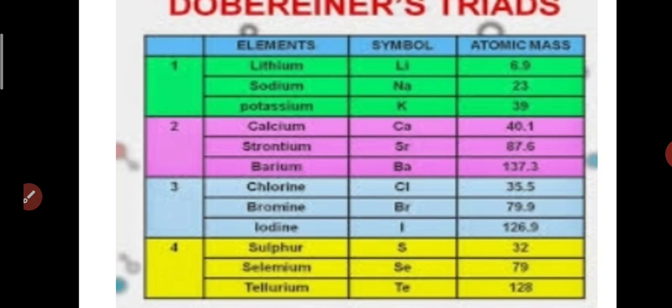In the first triad of Dobereiner, he has taken lithium, sodium and potassium. Their symbols are Li, Na and K, and their atomic masses are 6.9, 23 and 39. He found the average of these.